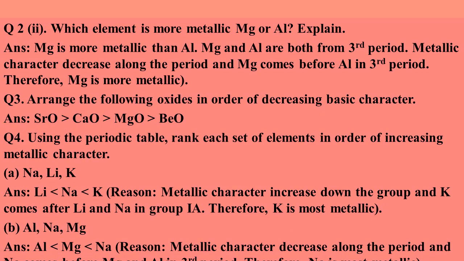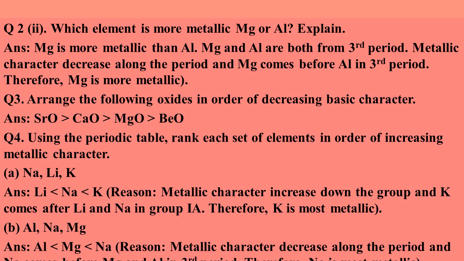Let's do some questions from the exercise. Question number 2, part 2. Which element is more metallic, magnesium or aluminum? Magnesium is more metallic than aluminum. Magnesium and aluminum are both from the third period. Metallic character decreases along the period and magnesium comes before aluminum in the third period. Therefore, magnesium is more metallic.